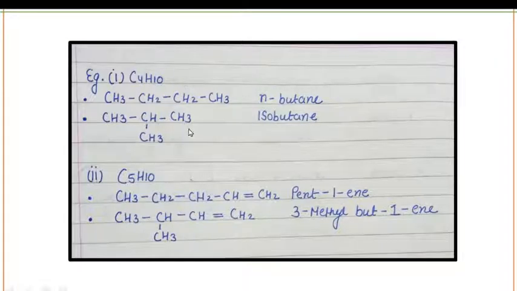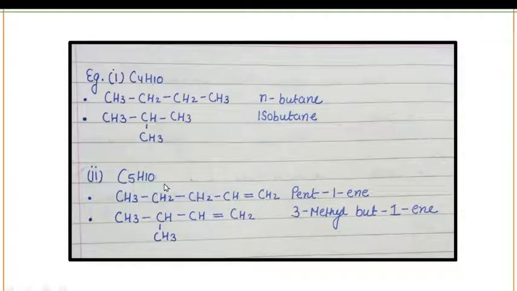As you can see here, the molecular formula of both the compounds is the same. They only differ in the carbon chain. In compound 1 there is a 4 carbon containing single long chain, while in this type of structure there is a 3 carbon containing longest chain.